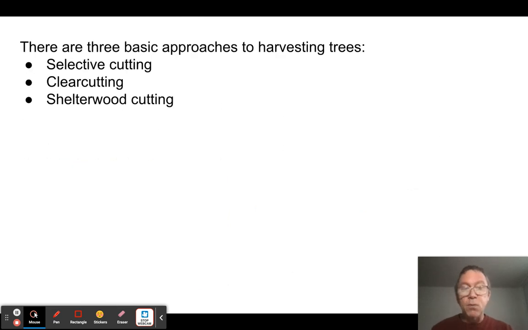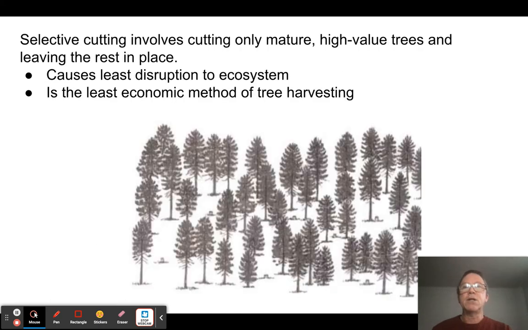So basically, there are three different ways you can take lumber out, or basic ways. You can use what's called selective cutting, or the opposite of that would be called clear cutting. And there's an in-between one that we'll talk about called shelterwood cutting. All right, so let's just talk about selective cutting.